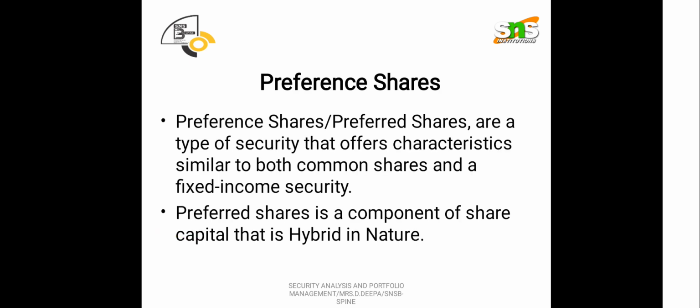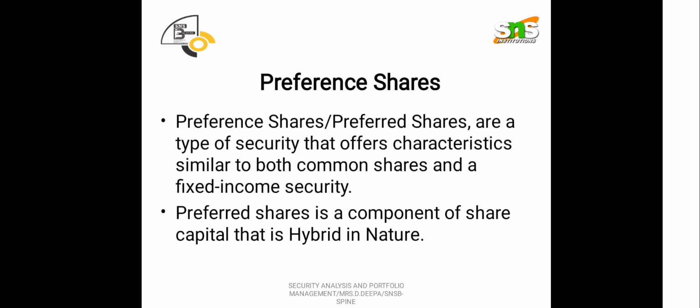So preference shares, or we can also say preferred shares, are a type of security that has characteristics similar to both common shares and a fixed income security. See, whenever a share is released to third parties, that is, to the general public, whoever is willing to buy those shares, those individuals become preference shareholders of a company.